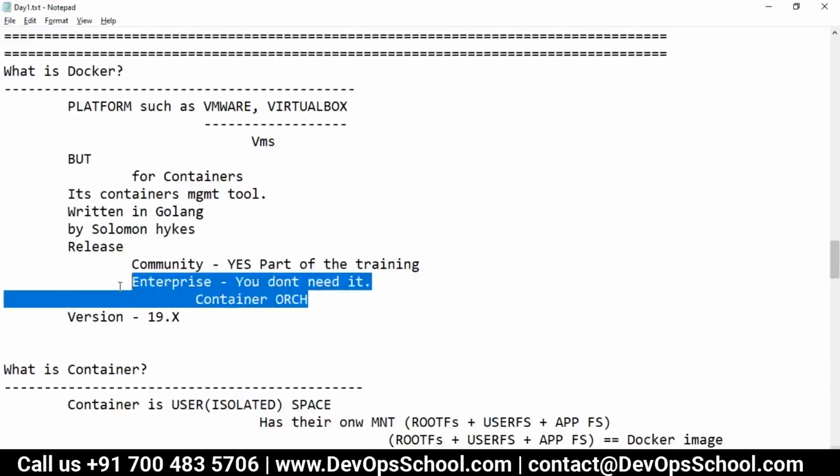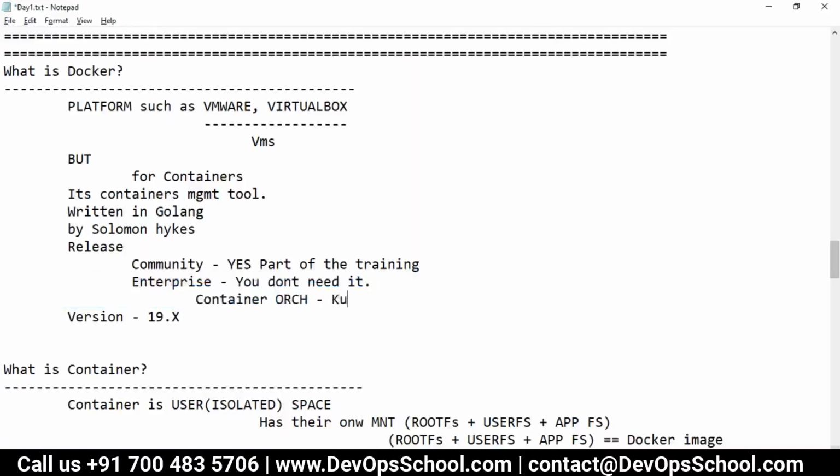But right now, as an organization, we are not focusing on the Enterprise Edition, because for container orchestration we are using Kubernetes. I think someone from the L&D team can confirm, because we are probably planning for Kubernetes, not Docker Swarm, not Enterprise.